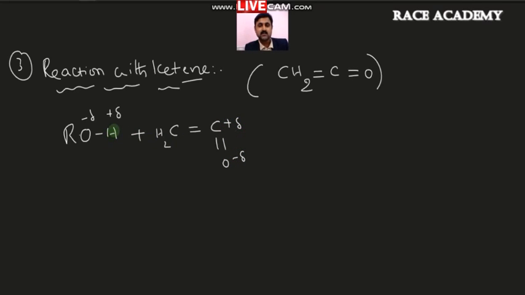At the same time, this positive hydrogen connects with the oxygen and gives an alcohol-type form, which is the enol form, with OH. The next bond will be linked with the OR.